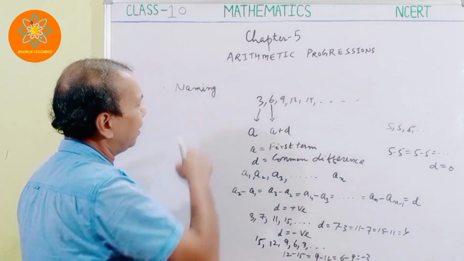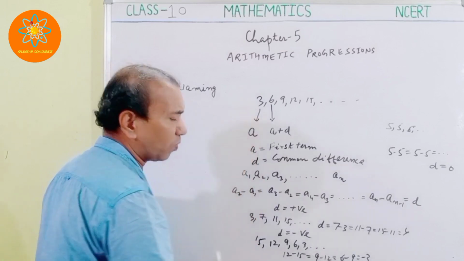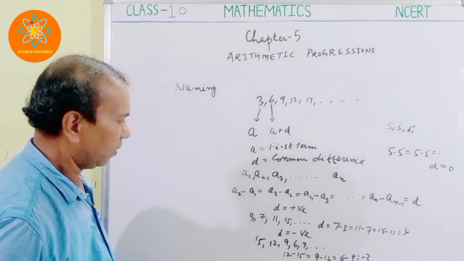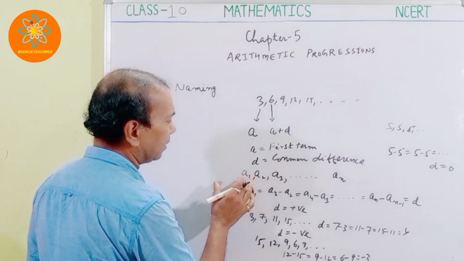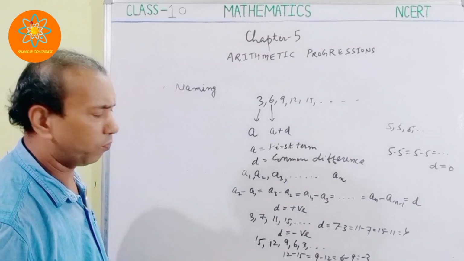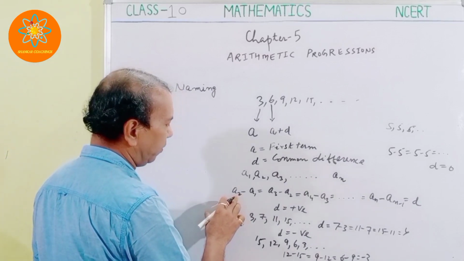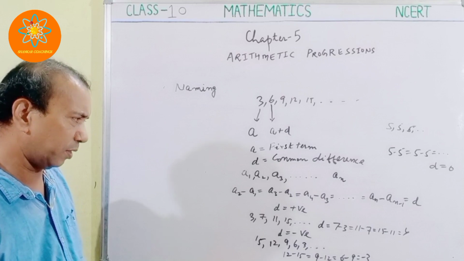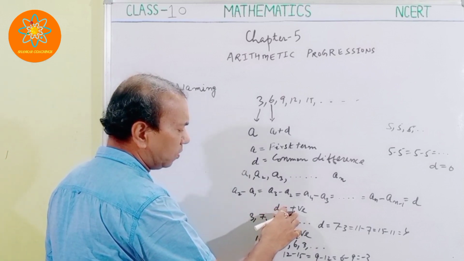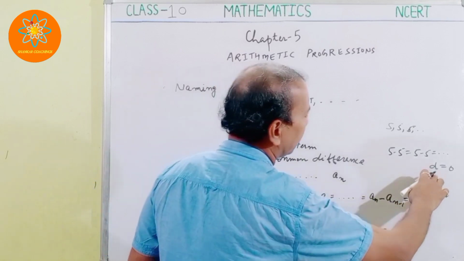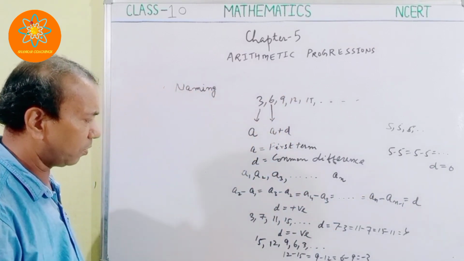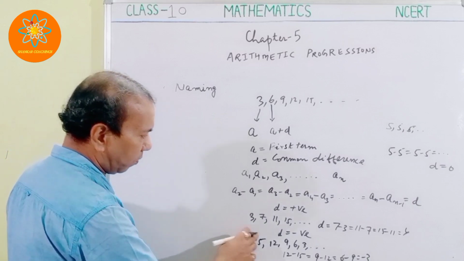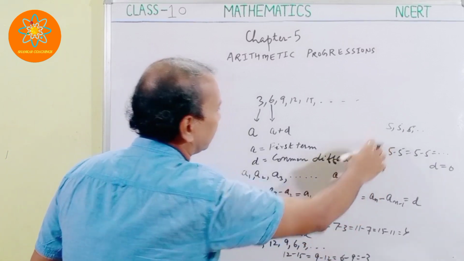So for naming an AP, we call the first term A, and we denote the common difference by D. If we have the pattern A1, A2, A3 up to AN, then A2 minus A1, A3 minus A2 gives the common difference D. This D may be positive, negative, or equal to 0 also. I gave you the examples for each case.